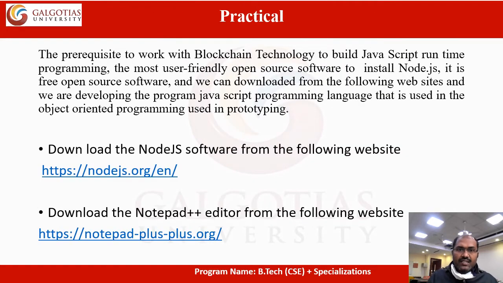Next, the practical. We are going to discuss the practical aspects of blockchain technology. We have to build with a JavaScript runtime. The most user-friendly open source software is Node.js, which you can install. It is freely downloadable from the website nodejs.org, mentioned here. We can download it from the website.